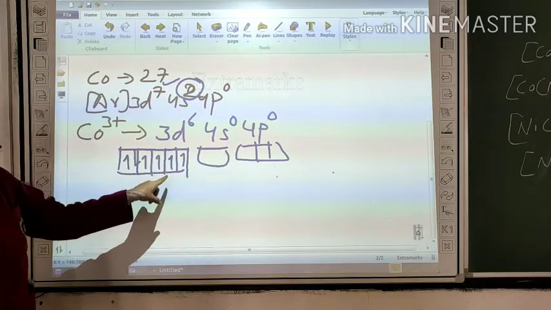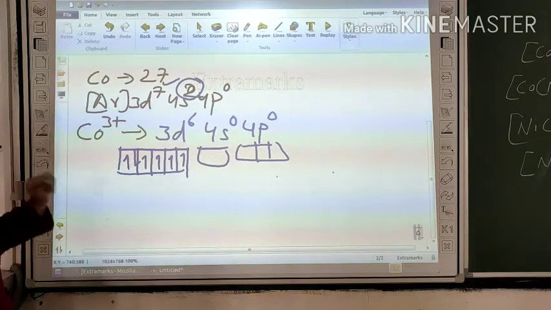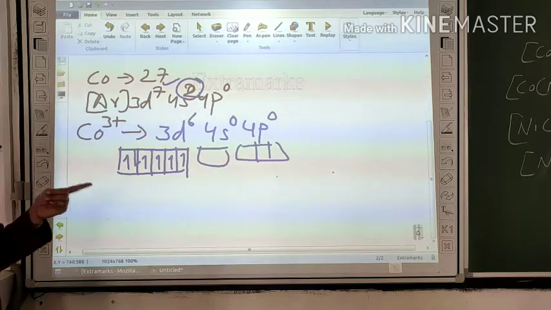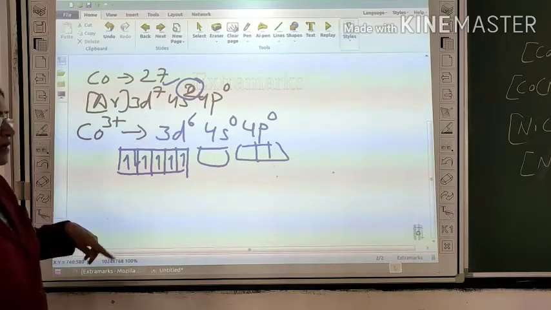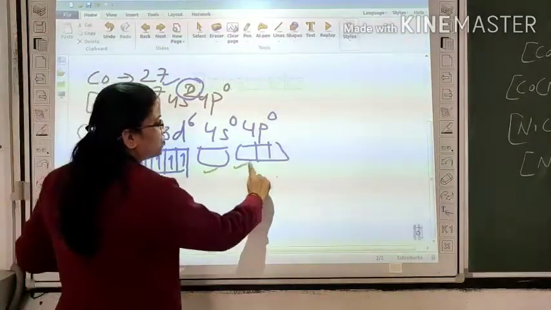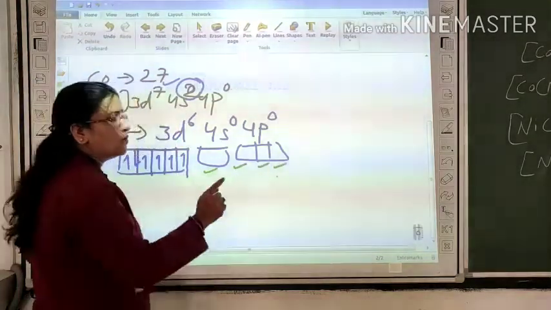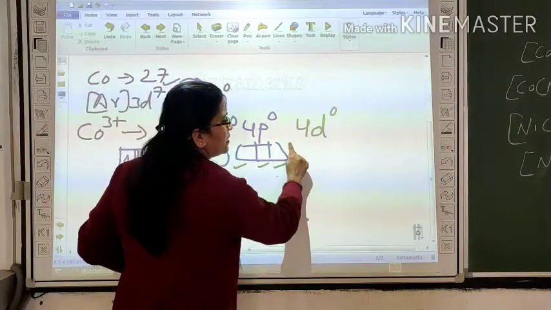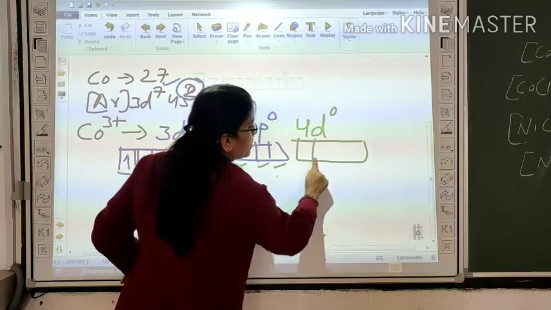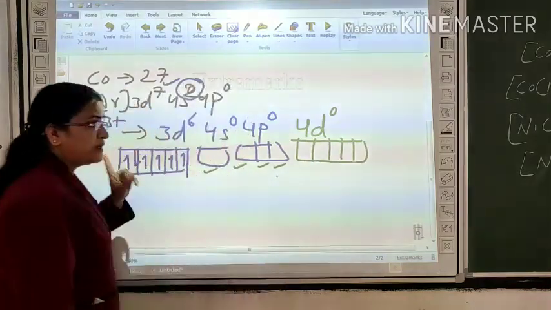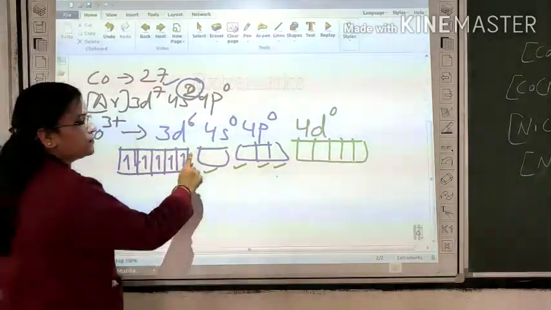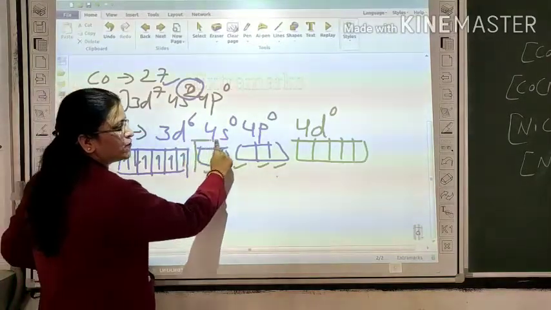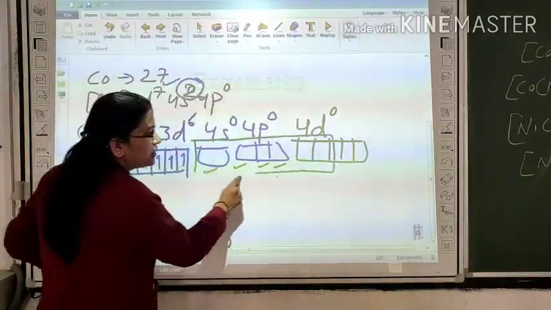We cannot use this 3d orbital. But for the formation of CoF6, we need 6 vacant orbitals, and we have only 1, 2, 3, 4. So in the fourth shell, the 4d subshell is possible. So we use it now. We need 6 vacant orbitals, so 1 from s, 3 from p, 2 from d.